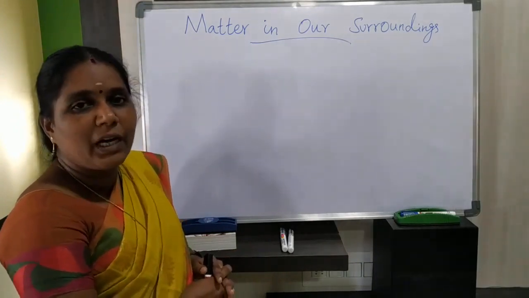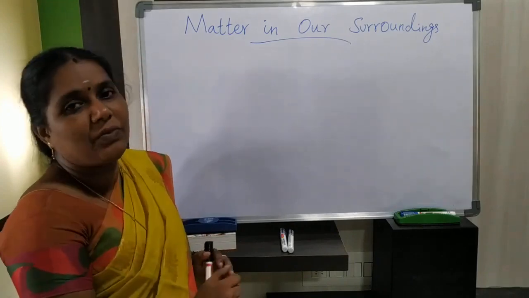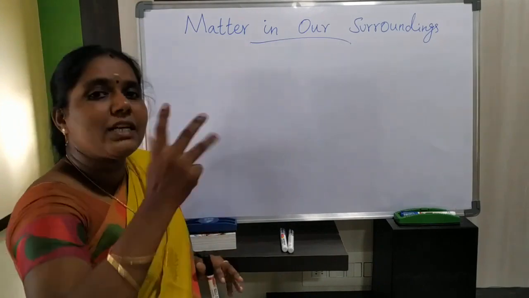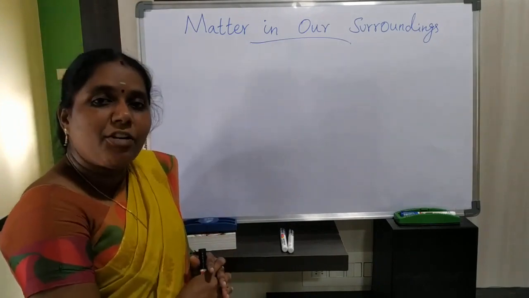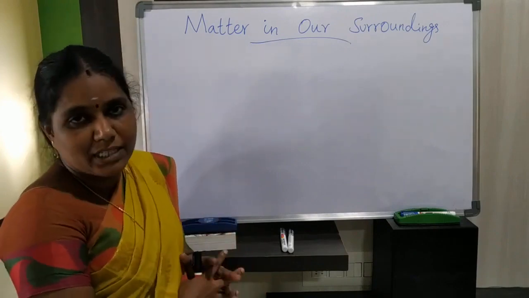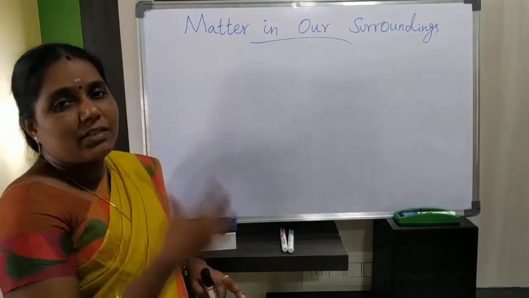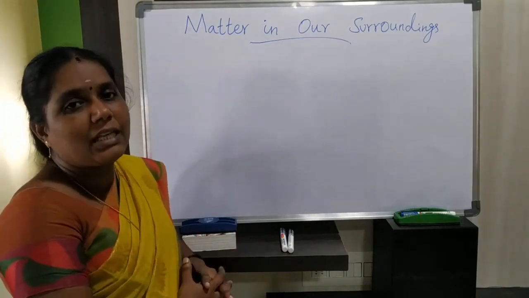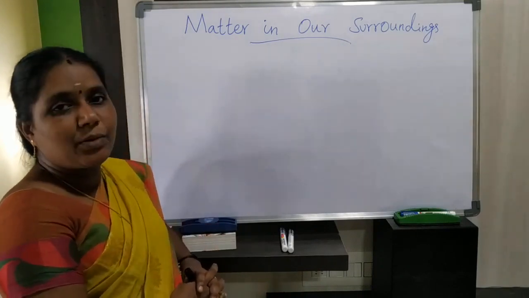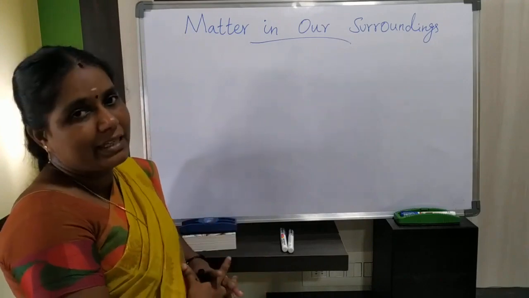Particles of matter are very small, and particles of matter have space between them. Then particles of matter are constantly moving. Then particles of matter attract each other. So these characteristics we have discussed in our previous class, and then we have discussed the physical states of matter, that is solids, liquids as well as gases. And also we have discussed the properties of solids, liquids as well as gases.